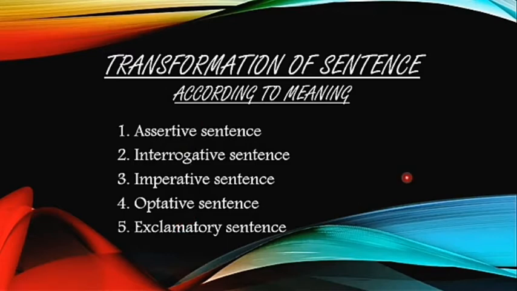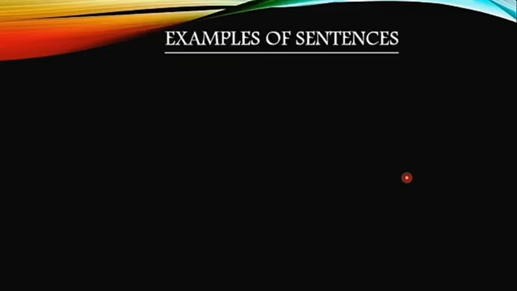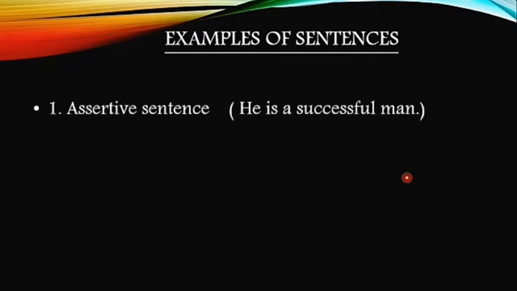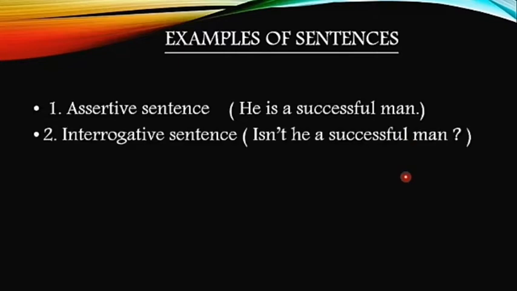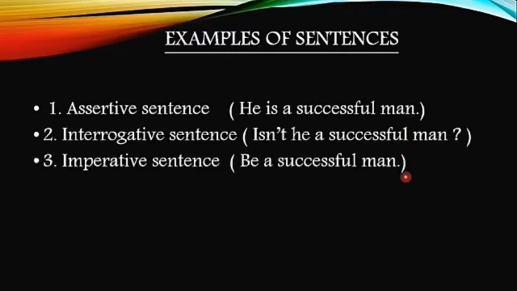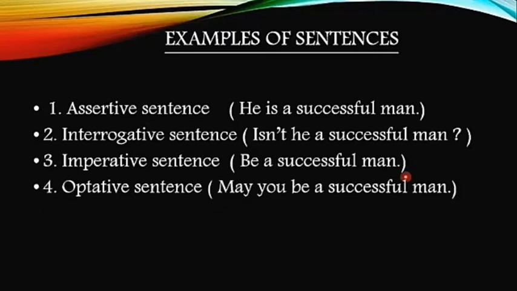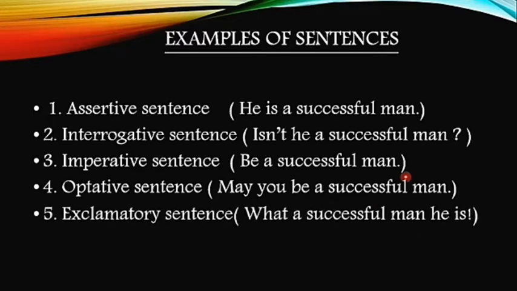And so, I want to show you how one sentence can be converted or transformed into all these 5 kinds of sentences. I have taken one assertive sentence, which is, he is a successful man. The interrogative form of the same sentence is, isn't he a successful man? The imperative form, be a successful man. Optative form, may you be a successful man. And exclamatory form is, what a successful man he is.